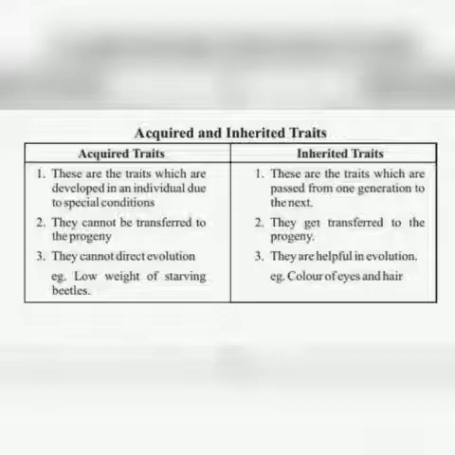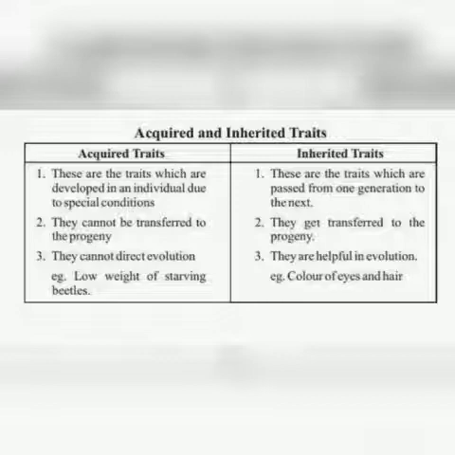And what are the inherited traits? Those which are transferred from one generation to the other, like tallness. If the father is tall or the mother is tall, it can be transferred to the offspring also. Why? Because it is controlled by genes. So that is the inherited trait, or the genetic trait. Now if you take mice and cut the tail of the mice, and those mice produce offspring, all the offspring will have tails. So this is an acquired trait. Acquired traits are not transferred to the progeny. What is progeny? The new individuals which are formed.